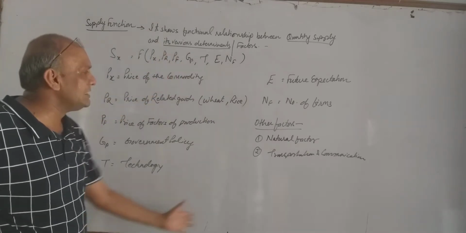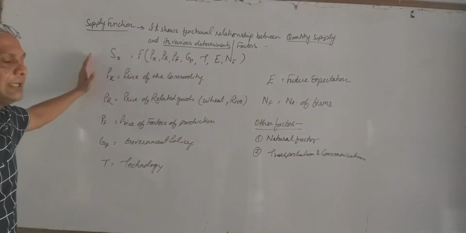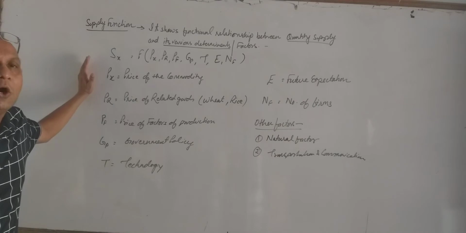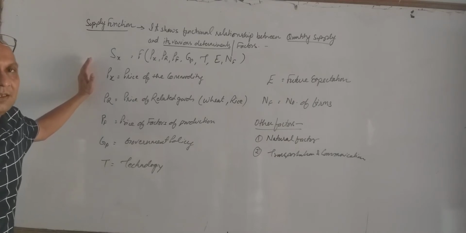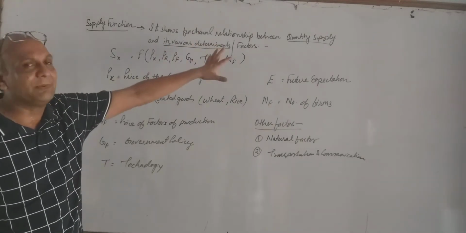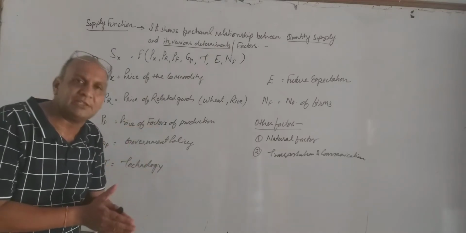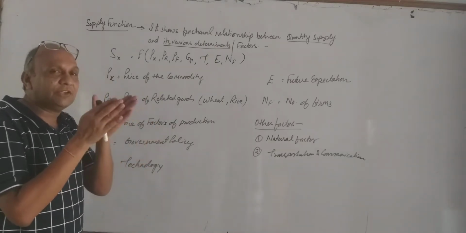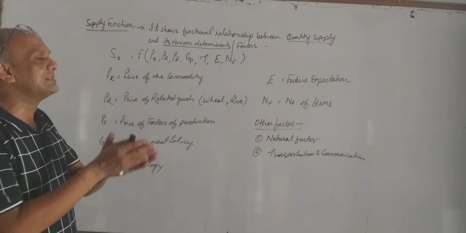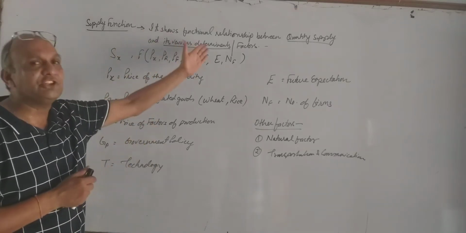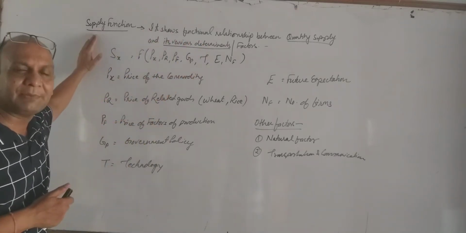Due to change in these factors, our supply either will increase or it will decrease. So these factors and supply, what is the relation? Is it positive or is it negative? That function we are going to discuss with these various determinants is known as supply function.